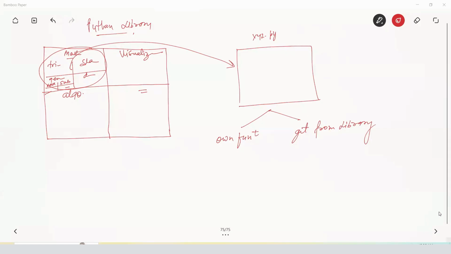Okay, so in this video, let's see what a library actually is and how we can create it by ourselves. First of all, let's understand the definition. So, what is a library? A library is just a collection of packages only. A library is a collection of packages.